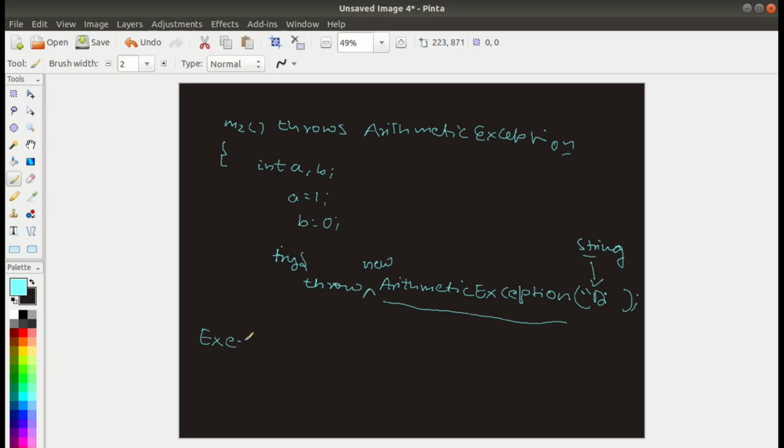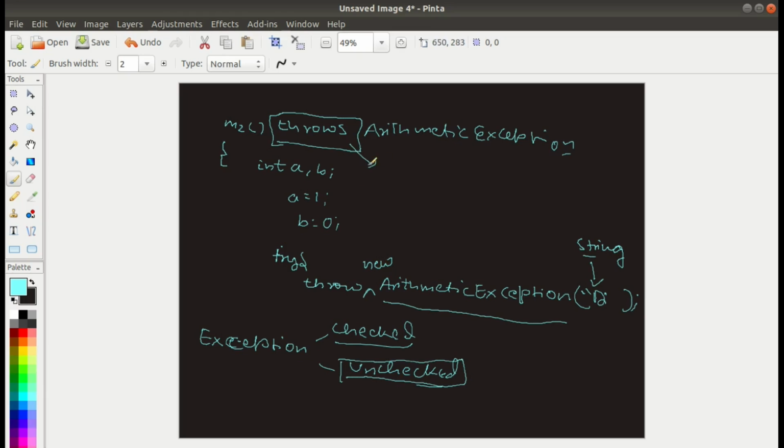Exceptions are of two types: checked and unchecked. We have already discussed that. If we have a checked exception, then it is mandatory for us to use the throws keyword if that exception has not been handled. But if there is an unchecked exception, this is optional. In this case it is optional, and it will be thrown to the calling method like m1 automatically. So this can be done.